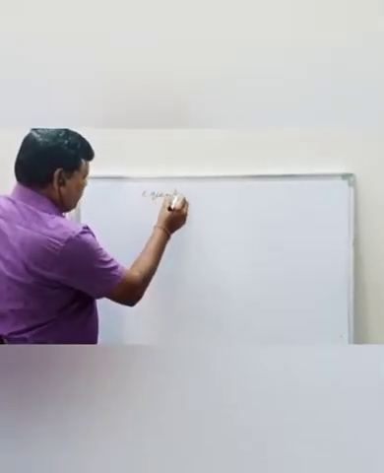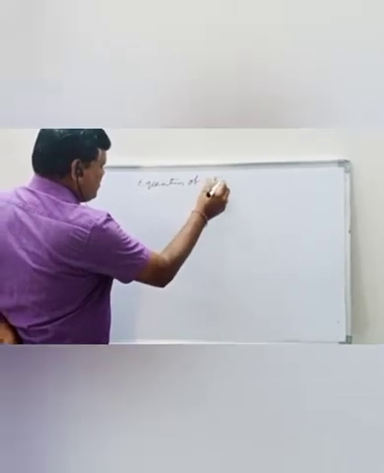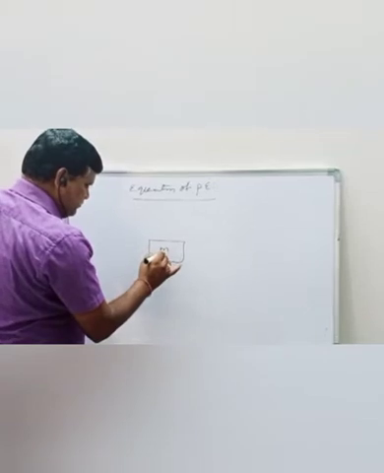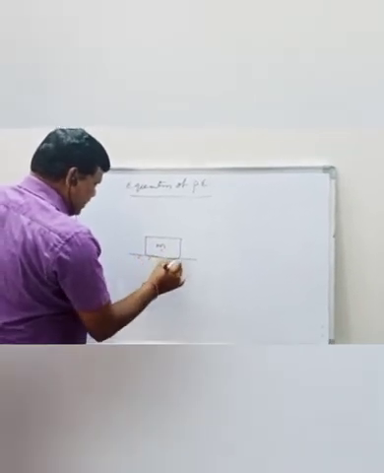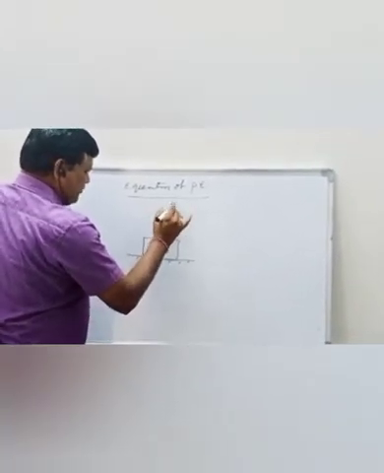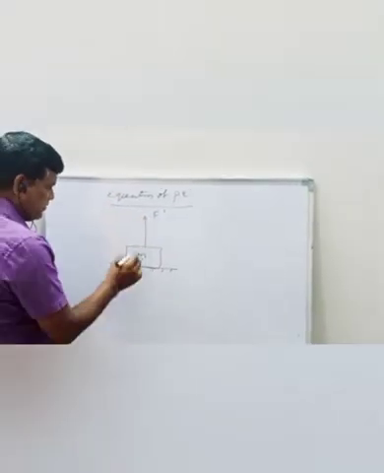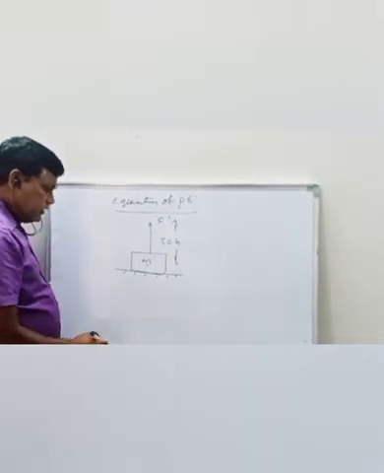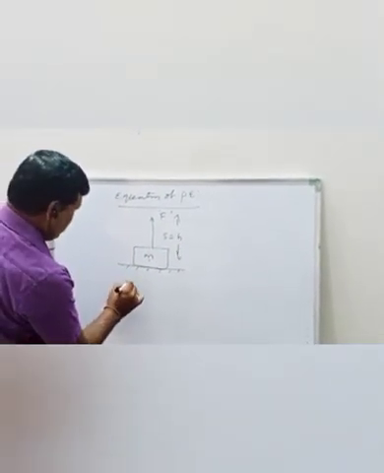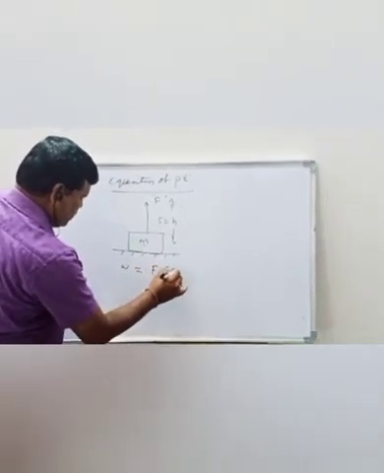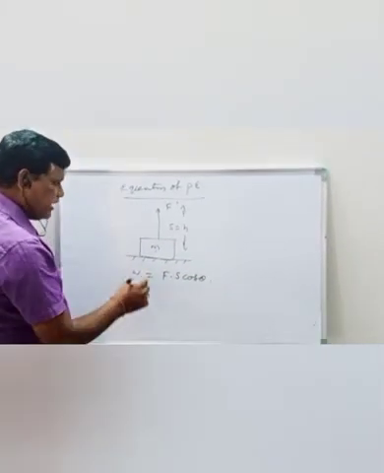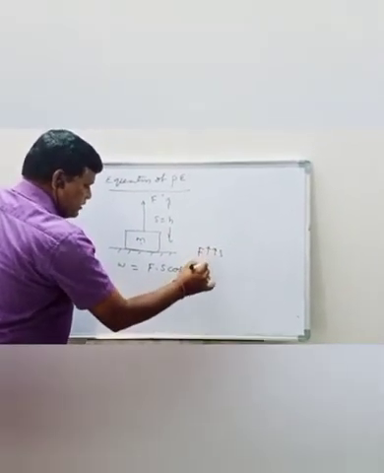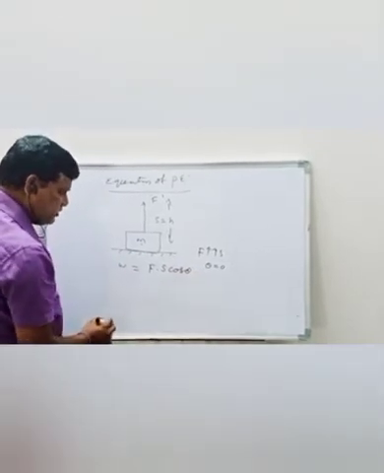Equation of potential energy. Let us consider a block of mass m lifted up by the force F at a height h from the ground. There is work done. Work done is equal to force into displacement with the angle. The force and displacement are in the same direction, so the angle between them is 0.